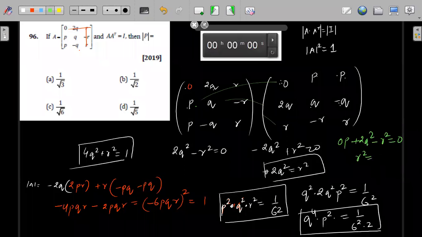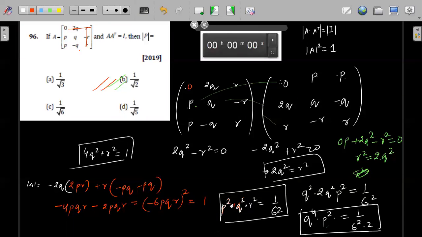So R square is equals to again 2Q square. So we can simply write R square is equals to 2Q square also, or Q square is equals to R square by 2, and R square already has a value in terms of Q. So we can substitute P also, understood? So we can substitute Q as R, and R already we have in terms of P. So when we solve, we'll get option B, which is 1 by root 2.